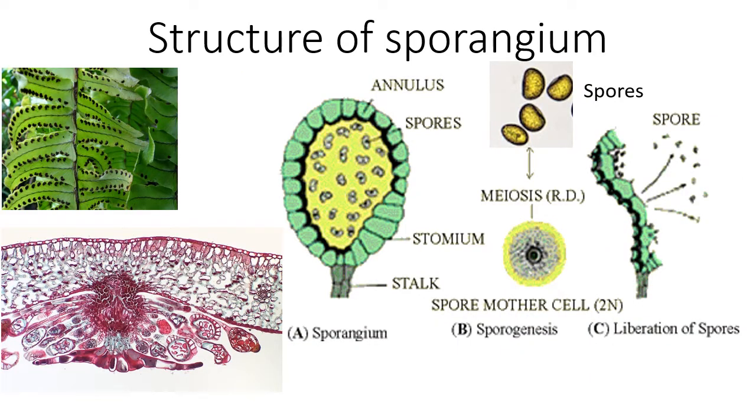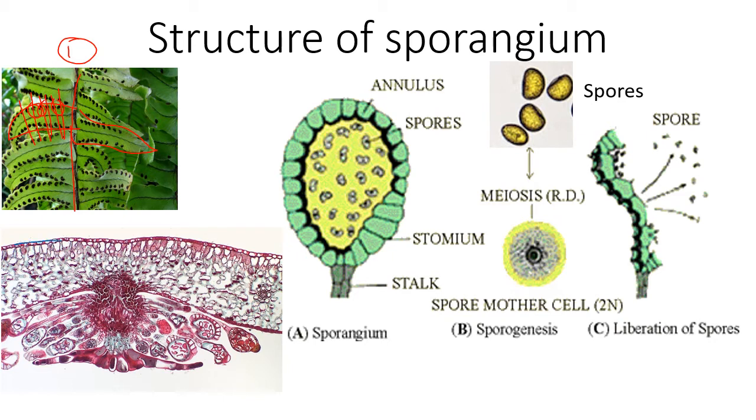Now let's see about the structure of sporangium. If you look into this first picture, this is the rachis and this is a leaflet. If you have a look at this leaflet, you can see small sori. Now if this leaf is cut into a section, it will look like this. I'll change the color so that you can understand.